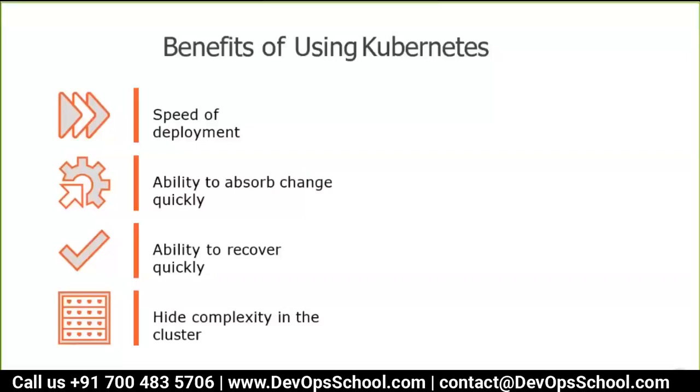Now suddenly I found out that the release which I did, the patching I did, it's not working anymore. Maybe you know that this is something which happens every time. We do the fixes, not working in the production. So we have to roll back quickly within a second. I said seconds. Yes, I am always talking about seconds in Kubernetes. Within a second, you have to roll back. So how can you recover quickly? Ability to recover quickly. Kubernetes will do that.